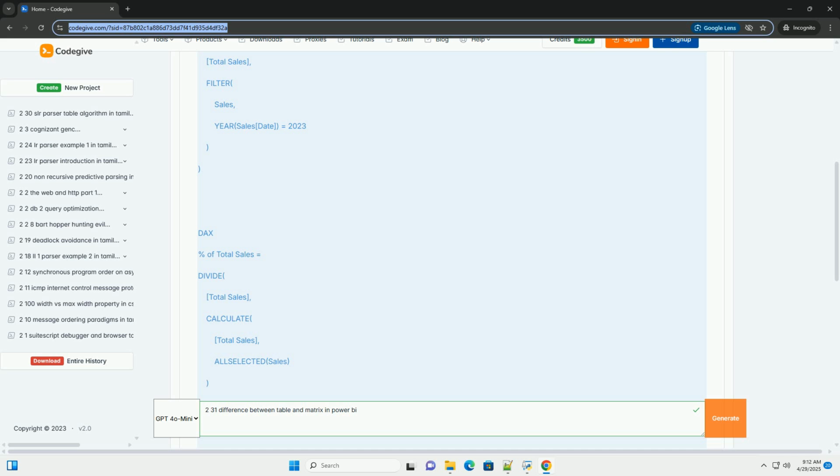5. Formatting and customization. Both tables and matrices offer a wide range of formatting options in the Format pane of the Visualizations pane. You can customize the appearance of the visuals by adjusting the following. Style: choose from different predefined styles to quickly change the overall look of the visual.